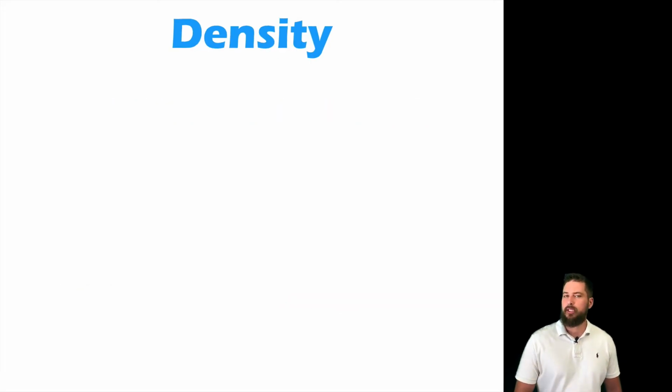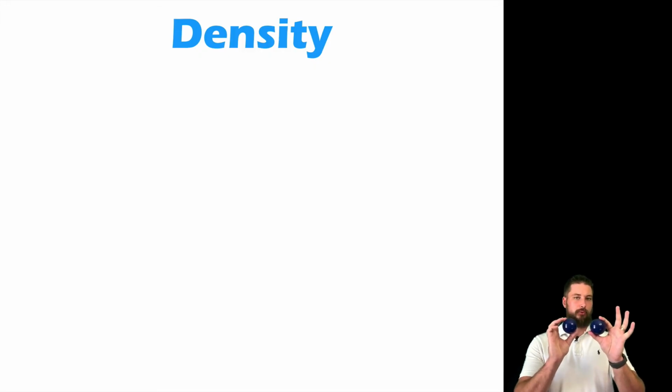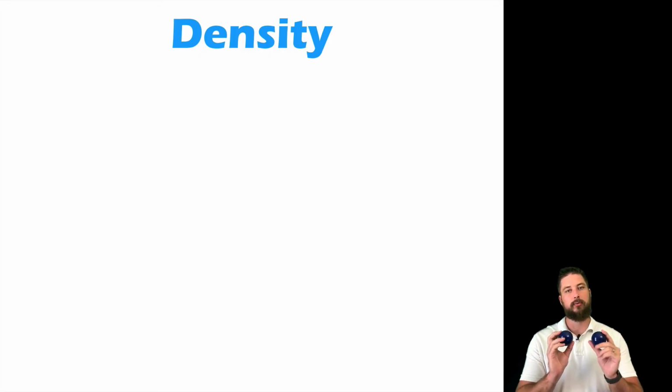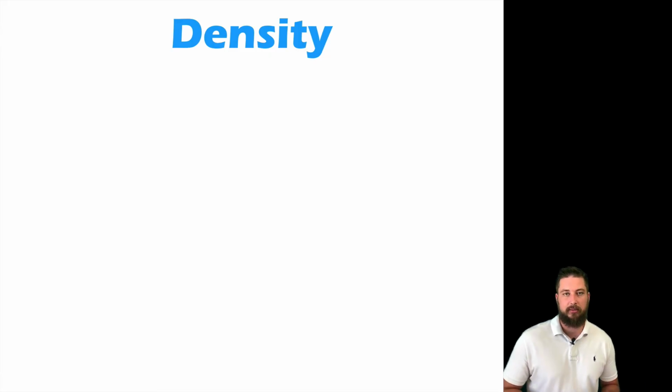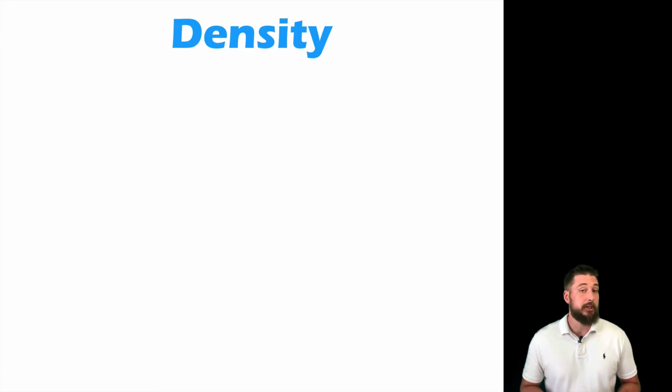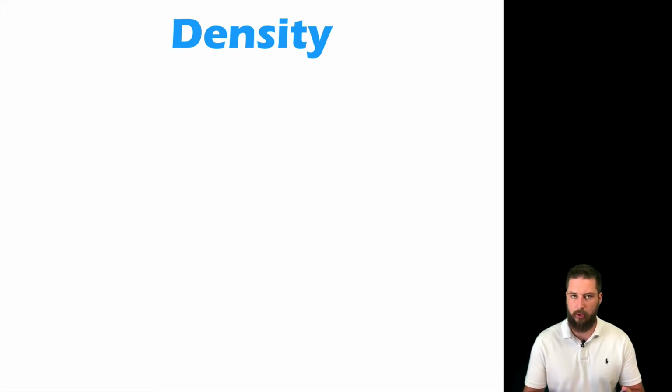Now again, we can use density to identify a substance. Let's go ahead and think about these two balls here. Can we prove that these are the same ball? That they are the same material? Well, we'd have to do a lot of things to prove that, but there might be a way we can disprove it, because if they had different densities, then they're not the same. And so what's one way that we can see if they have different densities? Well, we can see if they both float or if they both sink.